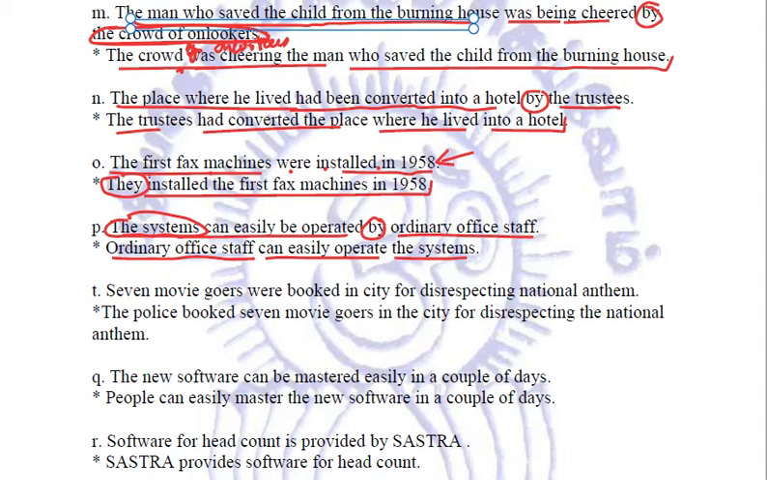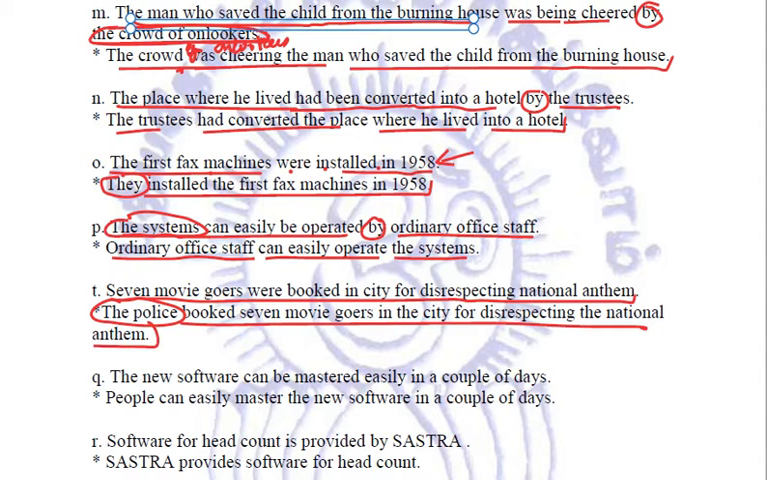Next, 7 moviegoers were booked in city for disrespecting national anthem. Now these 7 moviegoers were booked by whom? Assumingly again the subject we are taking to be the police. The police booked 7 moviegoers in the city for disrespecting the national anthem. This is now where you need to observe, you need to use your mind, and you can relate that wherever the subject is not specified, we have to assume the subject according to the question.